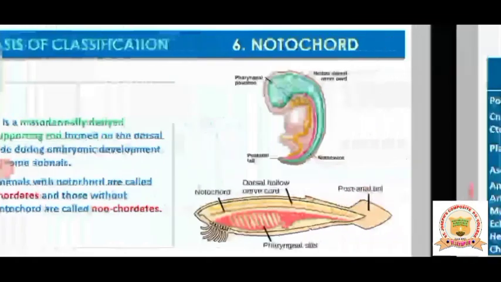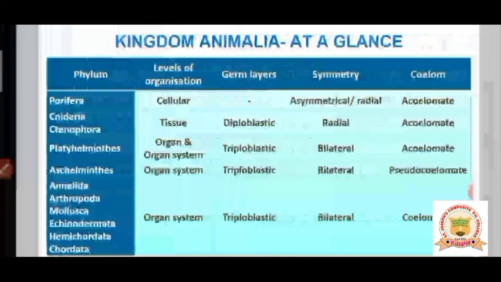Okay, now you can observe overall animals, the kingdom Animalia at a glance. The important basis of classification we have seen, in which animals it is present and absent, you can observe in one picture. Porifera have cellular level of organization and show asymmetry.